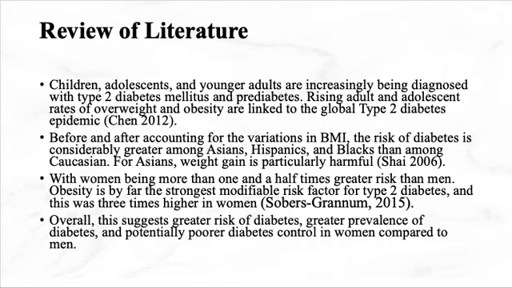A little review of the literature. Children, adolescents, and younger adults are increasingly being diagnosed with type 2 diabetes mellitus and prediabetes. Rising adult and adolescent rates of overweight and obesity are linked to the global type 2 diabetes epidemic, according to Chen 2012. Before and after accounting for the variations of BMI, the risk of diabetes is considerably greater among Asians, Hispanics, and Blacks than among Caucasians.